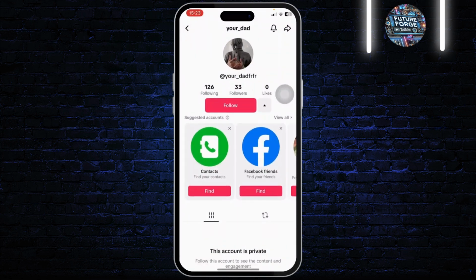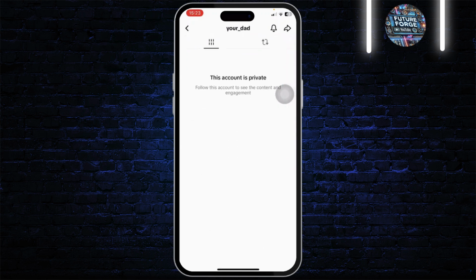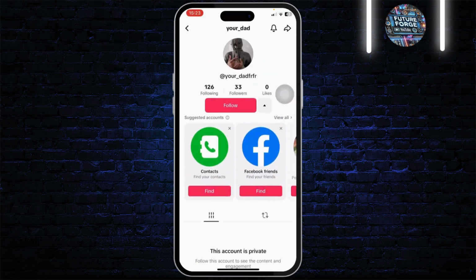If you ever wonder what this person has inside their private account and you might want to check it out, but you don't want to follow them, do you think there is a way that you can do so? There is no current way or feature that allows you to view a private TikTok without following them.